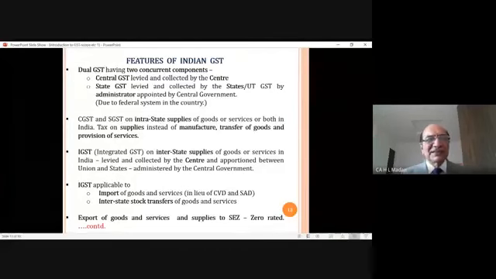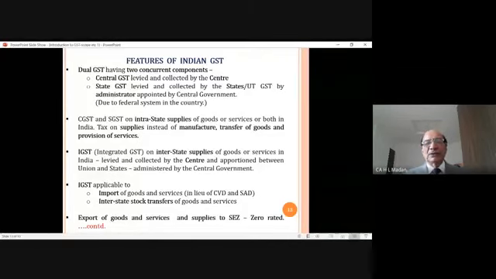But those conditions have to be satisfied in order to prove that the transaction was a sale of goods in exports or supply of services in the course of export. So in order to establish that it is export, we have to satisfy those conditions. If we are able to satisfy those conditions, in that case, the supply will be export of goods or export of services, and government says that you need not pay any tax, it will be zero rated.